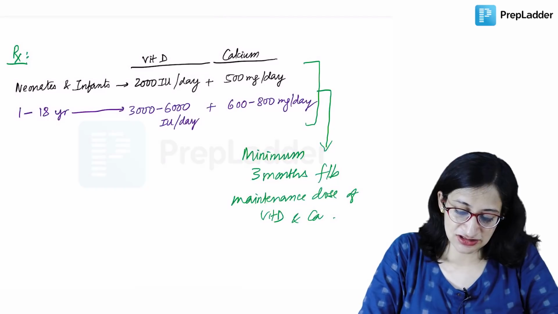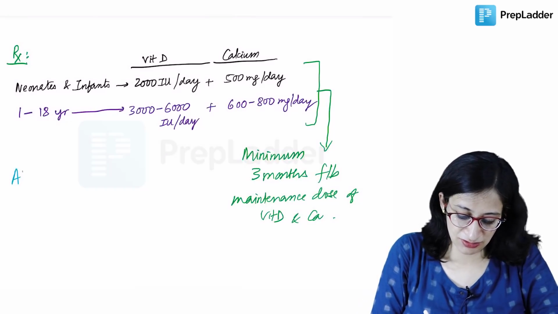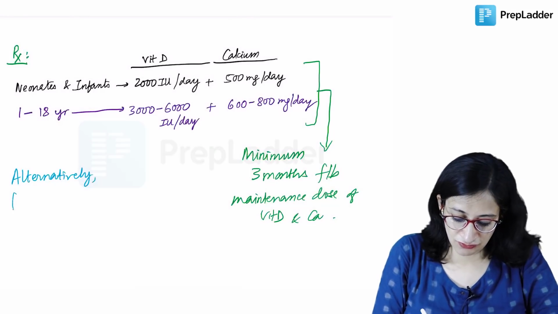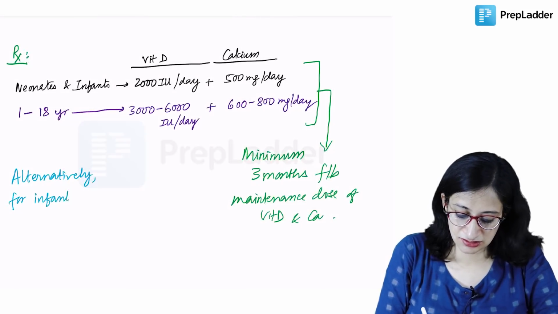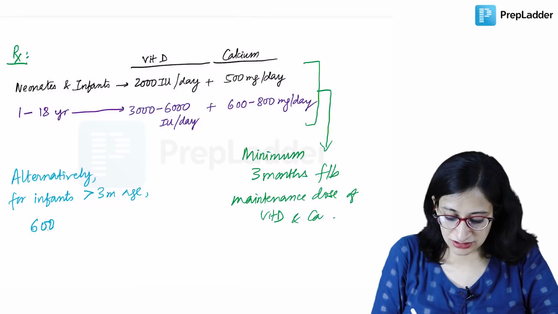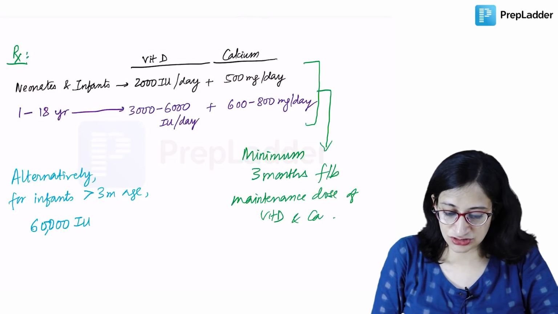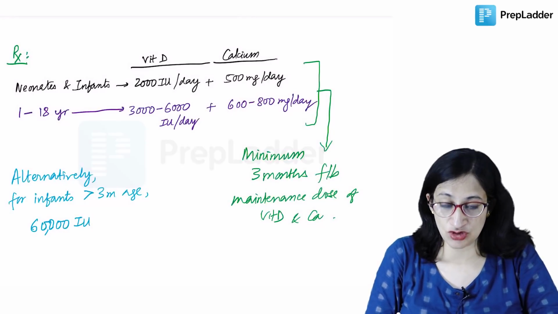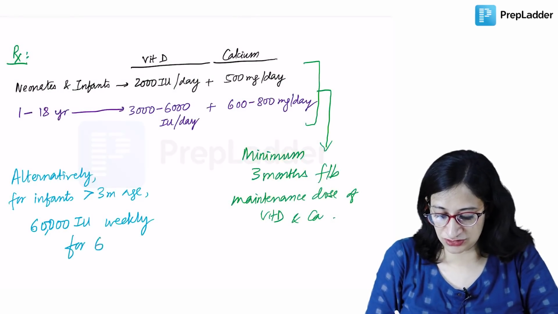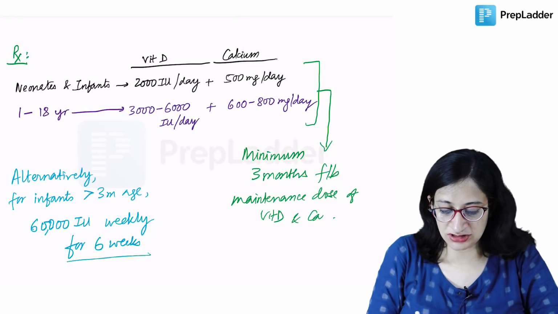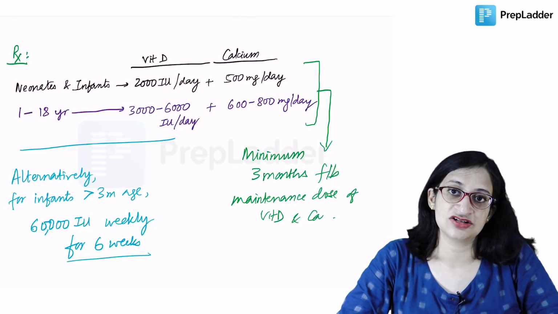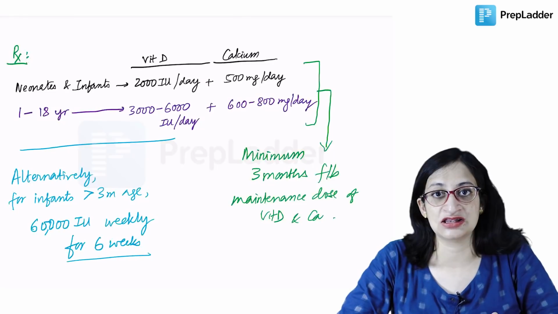So alternatively, for infants more than 3 months age, 60,000 international units of vitamin D may be given weekly for 6 weeks. So these are the two regimes that are usually followed, either a daily or a weekly regime as per the latest Indian guidelines.